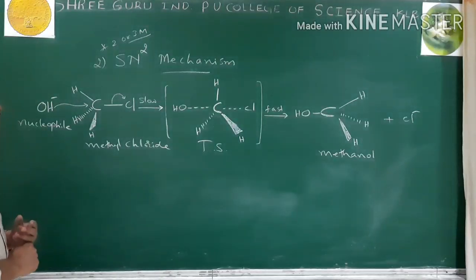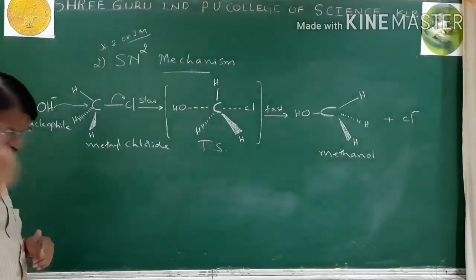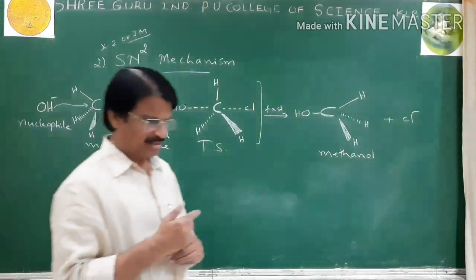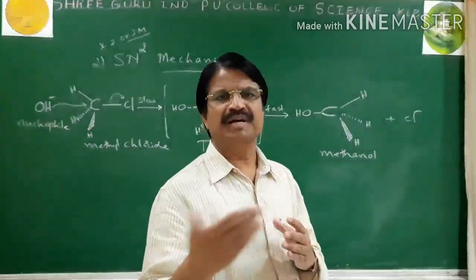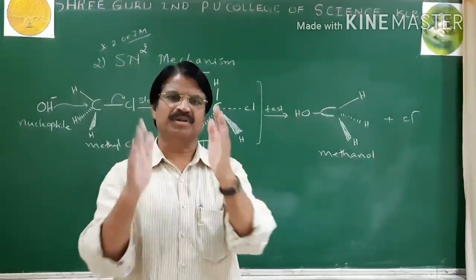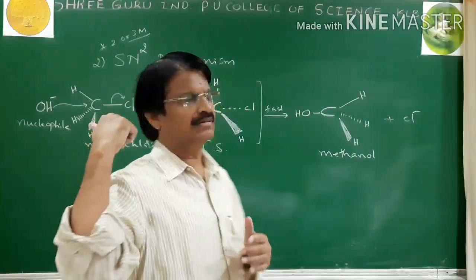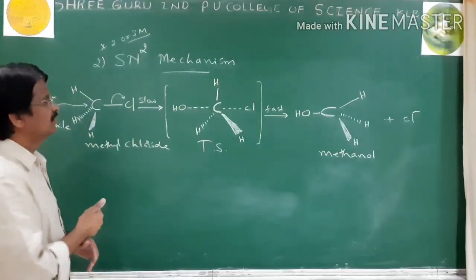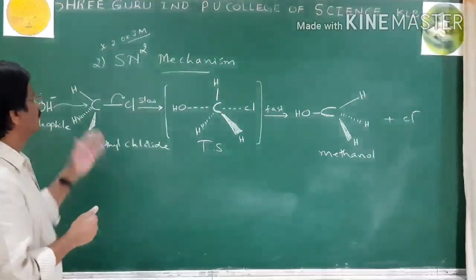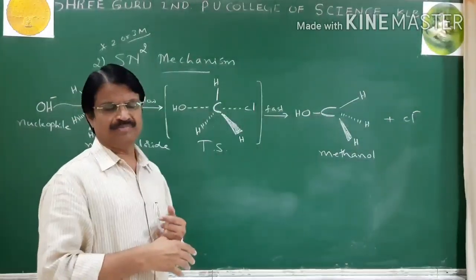Then the product molecule undergoes inversion of configuration, but in SN1 it undergoes racemization. We get a racemic mixture, plus isomer and minus isomer, in the SN1 mechanism. A weak nucleophile is required in SN1, whereas a strong nucleophile is required in SN2.